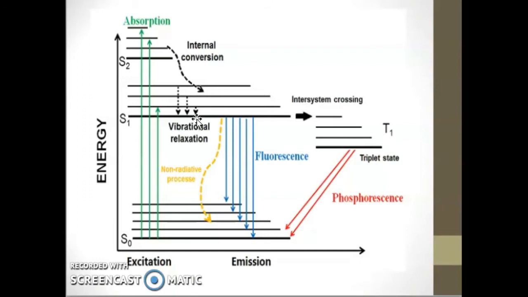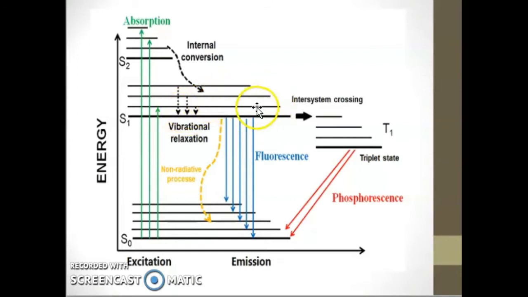This occurs through a collisional transfer of energy from the excited molecule to other molecules in the sample. Other molecules include what? Solvent or anything else, including solvent. That is, this loss of vibrational energy occurs through a collisional transfer of energy from the excited molecule to the other molecules in the sample.